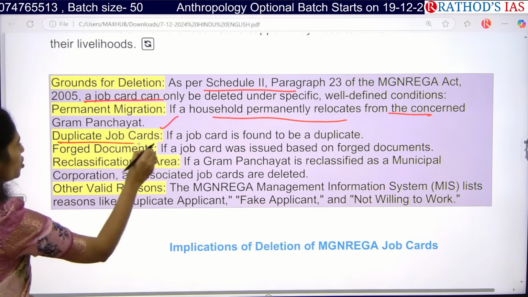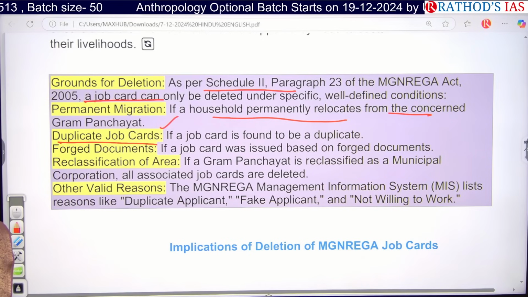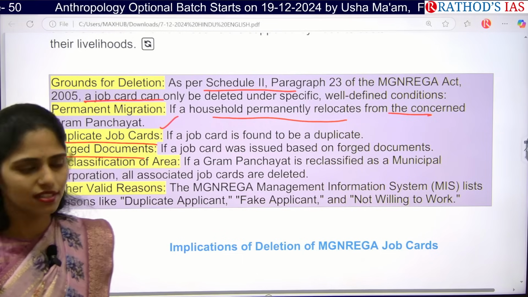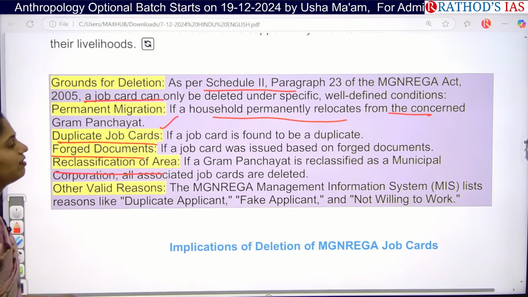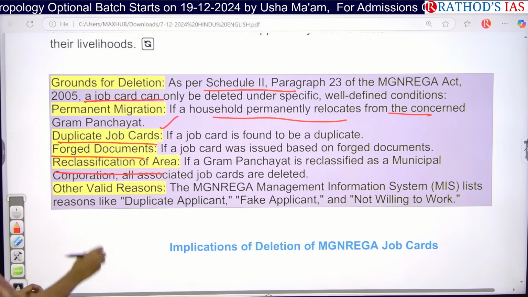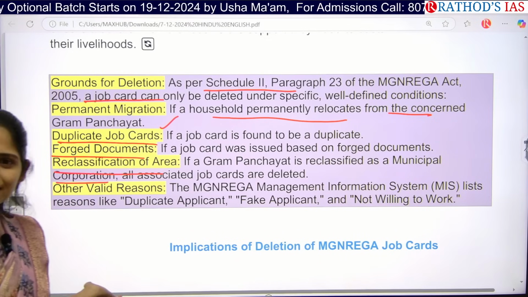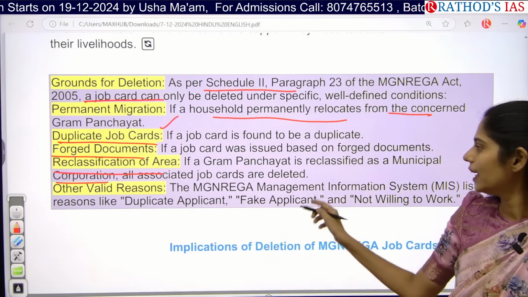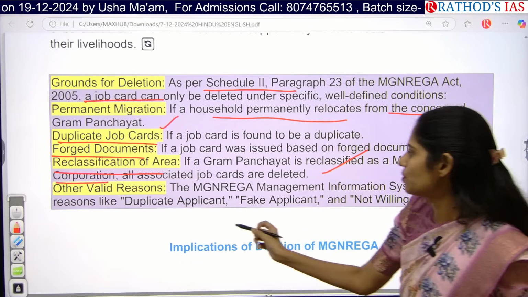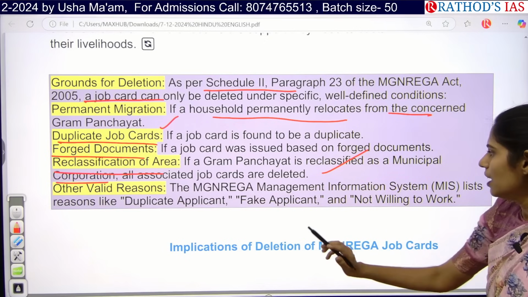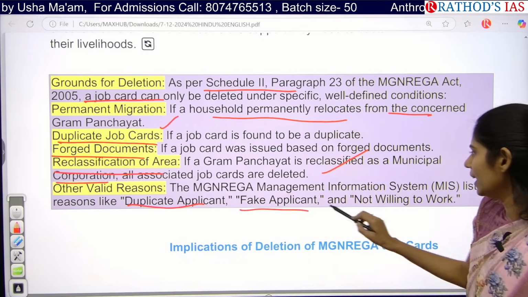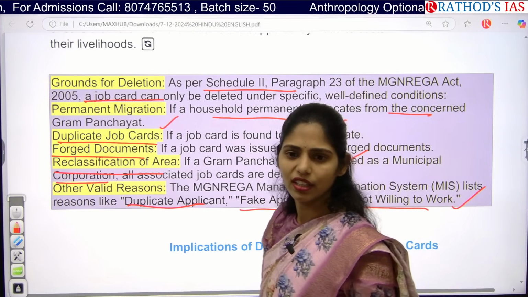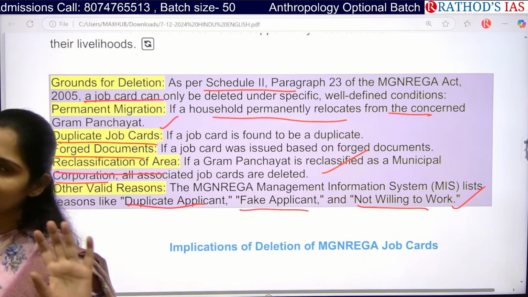The next one is duplicate job cards, if a job card is found to be a duplicate. The next one is forged documents, if a job card was issued based on forged documents. The next one is reclassification of area. If a Gram Panchayat has been reclassified as a municipal corporation, then it comes under urban area and will no longer come under rural area, so the people who had been enrolled will lose their job cards. The next one is other valid reasons, like duplicate or fake applicants, or if they are not willing to work, not coming and not doing work despite having the job card. Then those will be deleted.